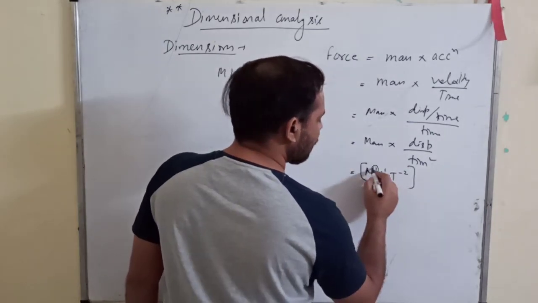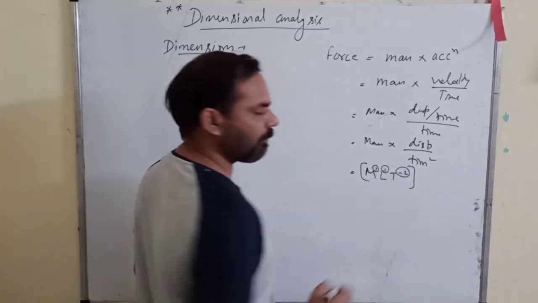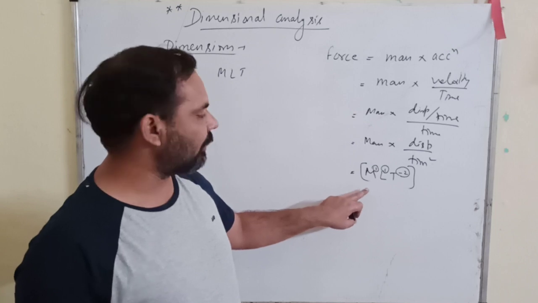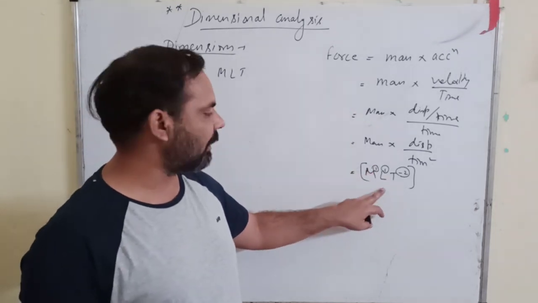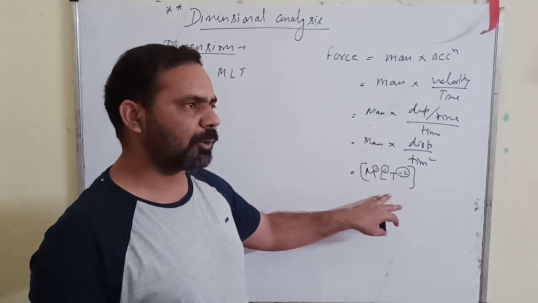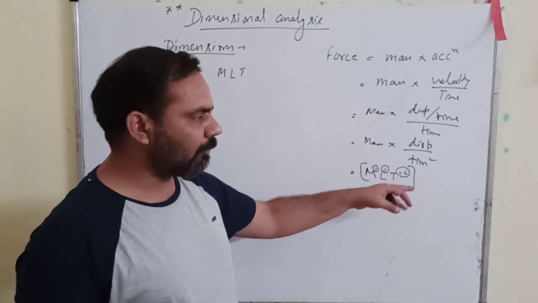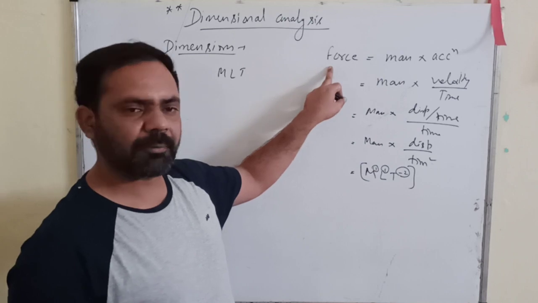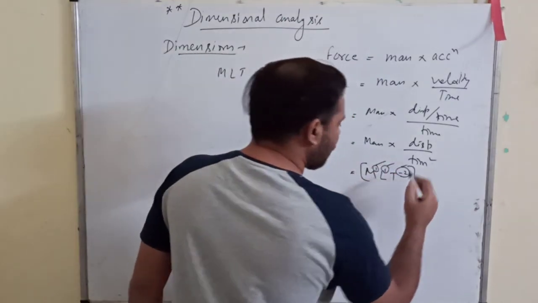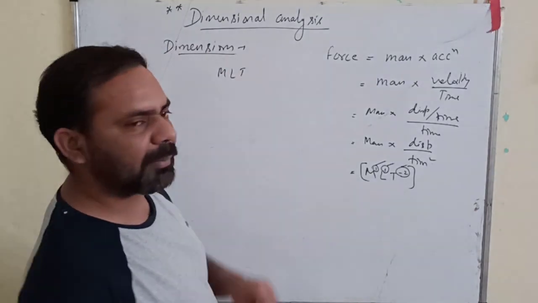So if you raise the power of M to 1, if you raise the power of L, length, to 1, and you raise the power of time to -2, then the quantity you get is force. These exponents are called the dimensions.